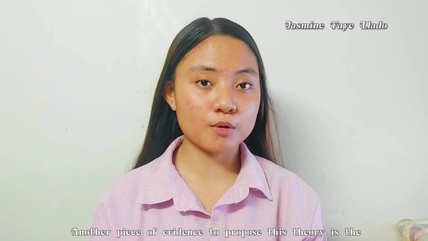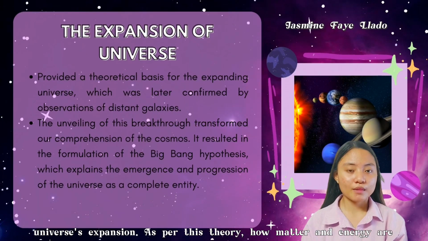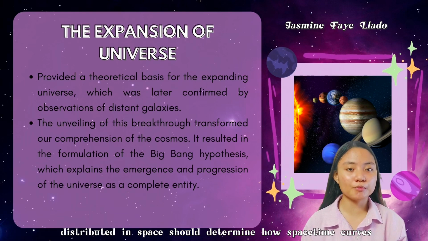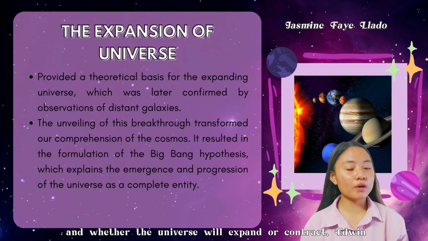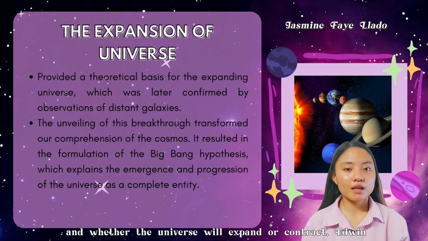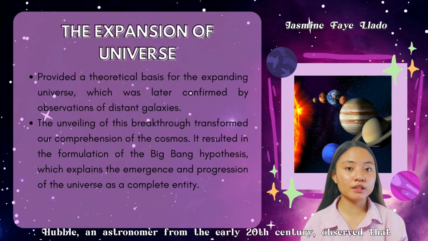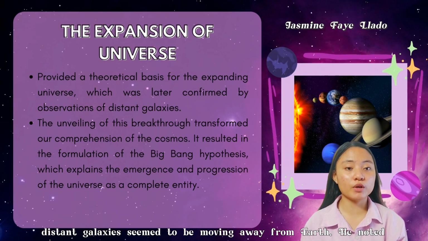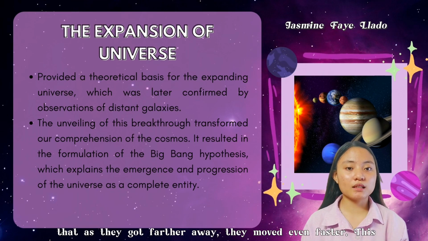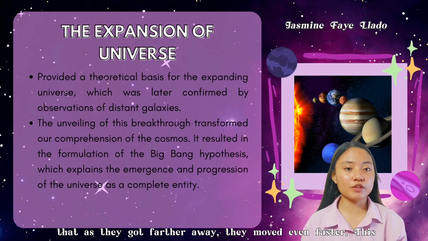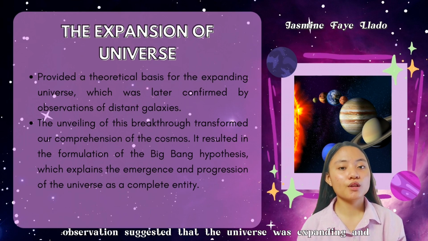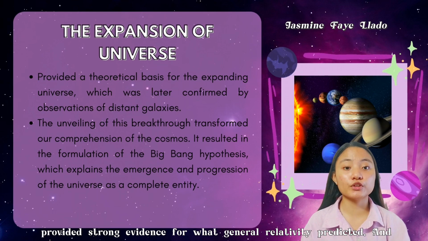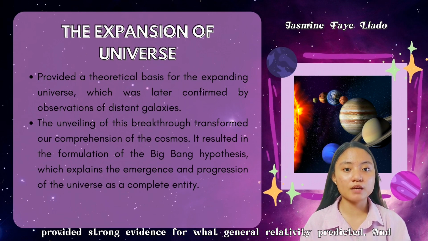Another piece of evidence supporting this theory is the expansion of the universe. As per this theory, how matter and energy are distributed in space should determine how space-time curves and whether the universe will expand or contract. Edwin Hubble, an astronomer from the early 20th century, observed that distant galaxies seemed to be moving away from the Earth. He noted that as they got farther away, they moved even faster. This observation suggested that the universe was expanding and provided strong evidence for what general relativity predicted.